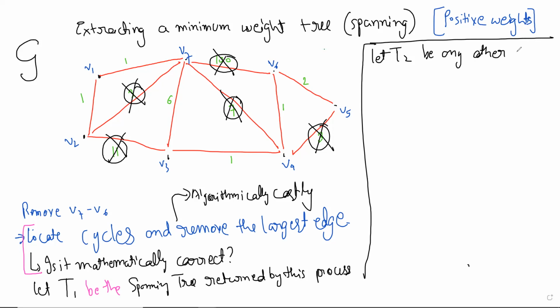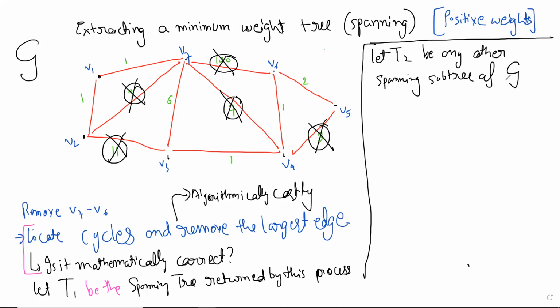Let T2 be any other spanning tree of the original graph, not just any other tree. Obviously, we have to use the edges that are already there. I'll use the full terminology: spanning subtree of G, so that there is no doubt.